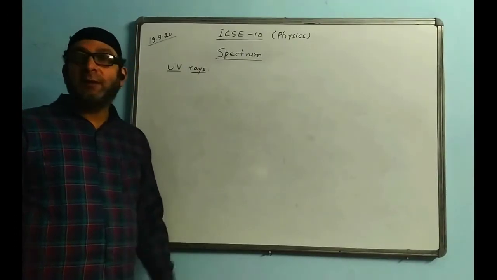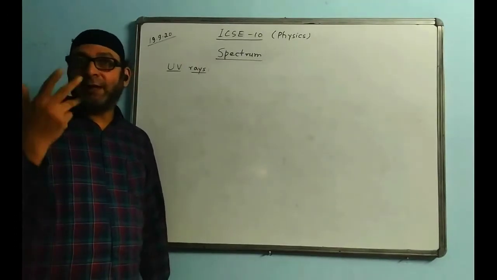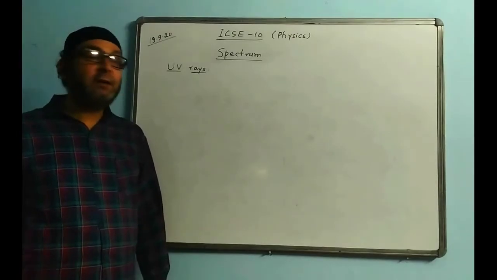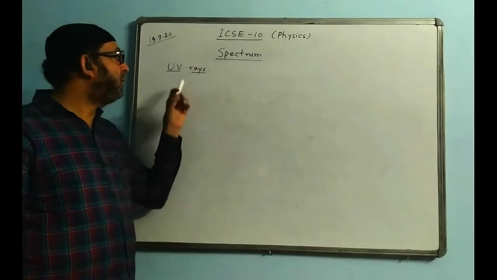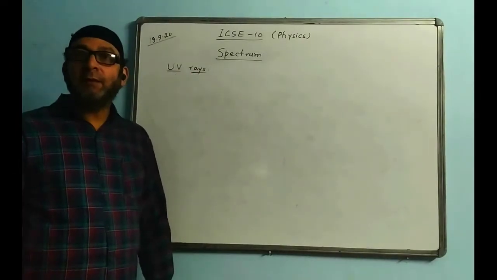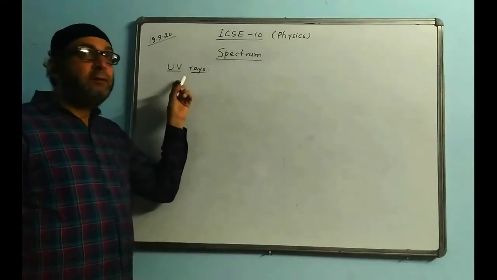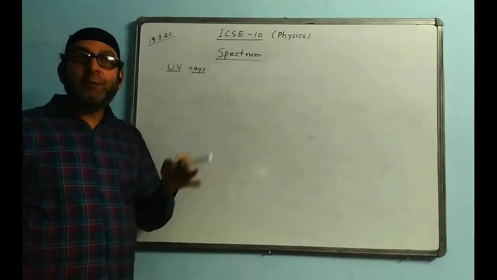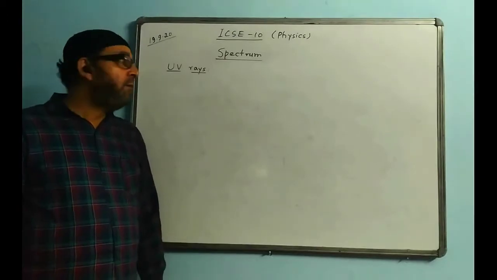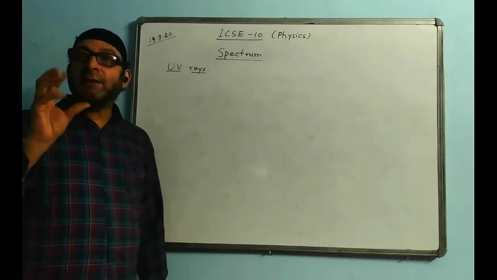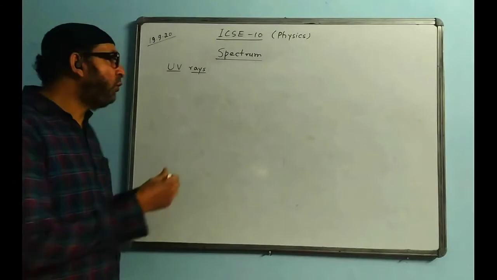Now its properties. UV rays we cannot see, except visible light. None of them we can see. UV rays are invisible. It is absorbed by ordinary glass. Ordinary glass absorbs it. But a particular kind of glass that is called quartz glass.